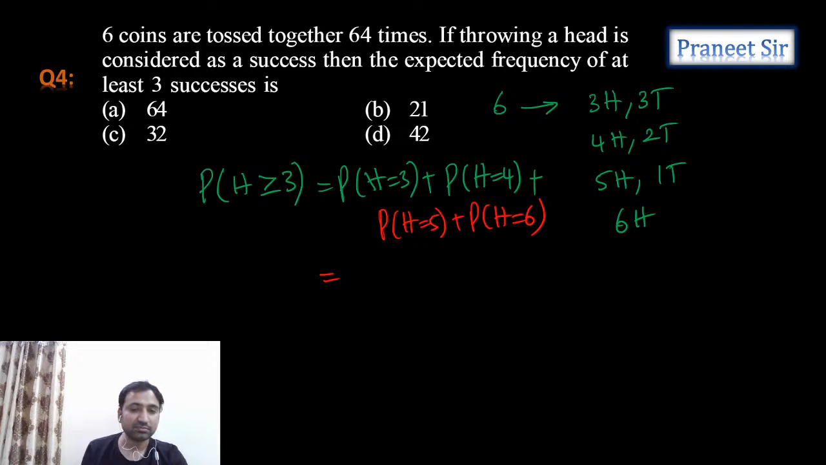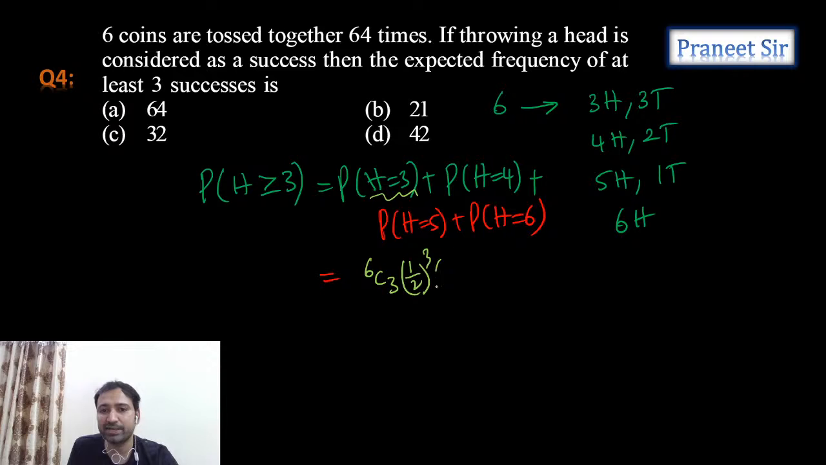Right. So now let's calculate this, guys. Out of 6 coins, we need to get exactly 3 heads, means it is 6C3 into (1/2) cube into (1/2) cube, plus out of 6 coins exactly 4 heads we should get, which means 6C4